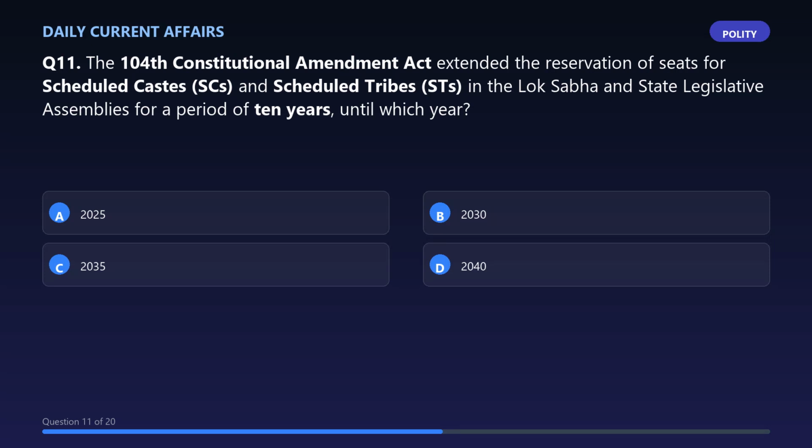Question 11. The 104th Constitutional Amendment Act extended the reservation of seats for scheduled castes, SCs, and scheduled tribes, STs, in the Lok Sabha and state legislative assemblies for a period of 10 years, until which year?